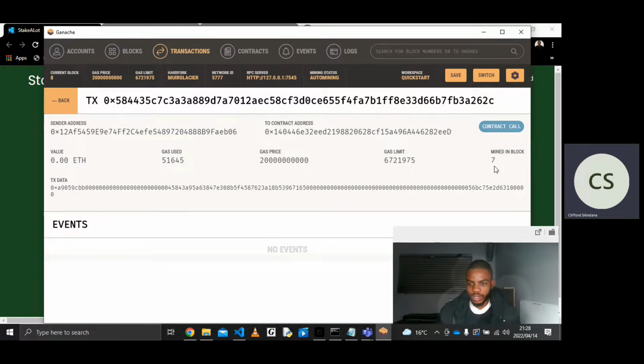So this is block number 7, for example, and this is the kind of information that we find in a block of our blockchain. We find the sender address and the contract address. The gas price. So gas is like a charging fee for making transactions on the blockchain. When you're making any transaction on the blockchain, you get charged a fee, and that's essentially a block.